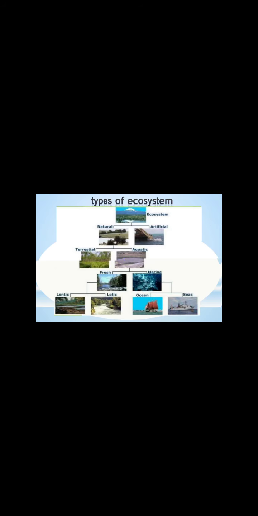Let's see what is ecology. Ecology is a scientific study of interaction between living things and the environment. The term ecologist refers to a person who studies ecology. Now, let's see the types. The ecosystem has been divided into two types. The first one is the natural, the second one is the artificial. The classification of the ecosystem we will see in the next class.